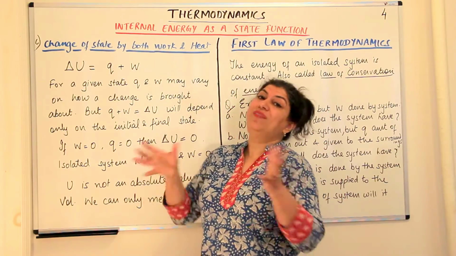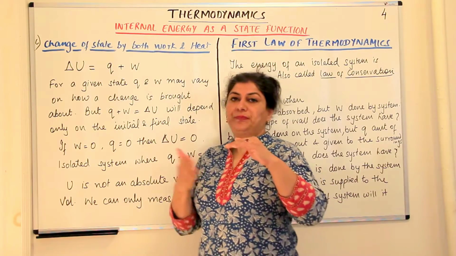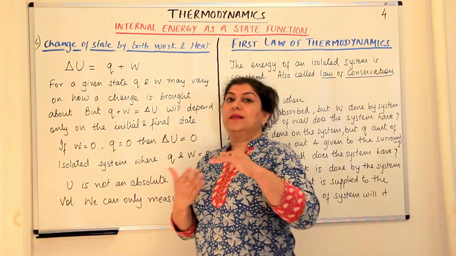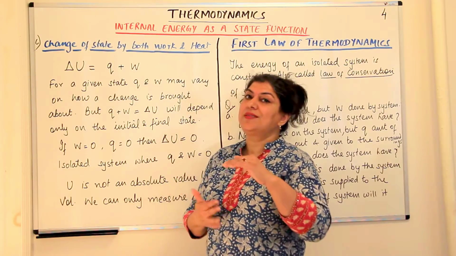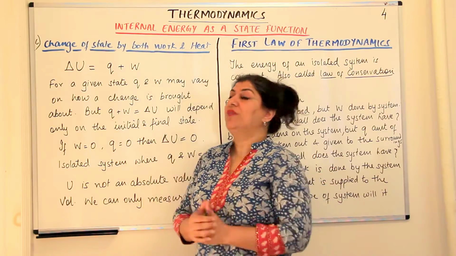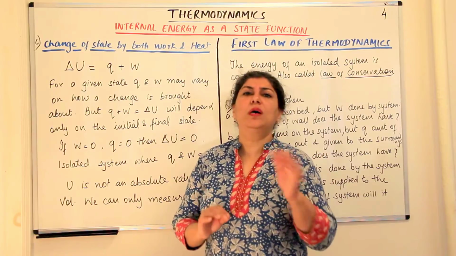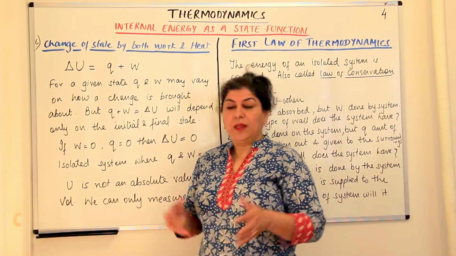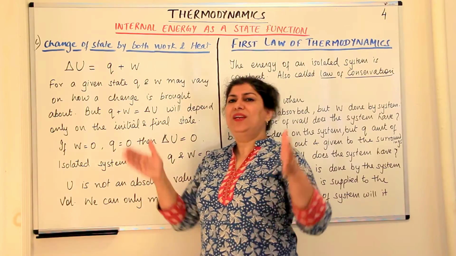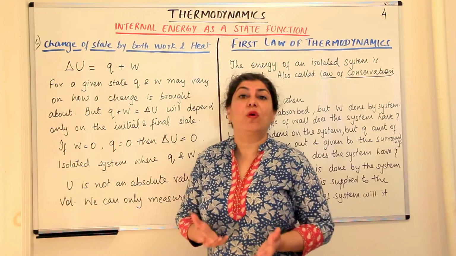And now when we allow heat to pass through the thermally conducting walls, there is work done on the system or by the system, depending on whether heat is absorbed or given out. In this case, there was no mechanical work being done on the system. But in real life, or in a more general case, we find that processes don't take place in adiabatic walls.